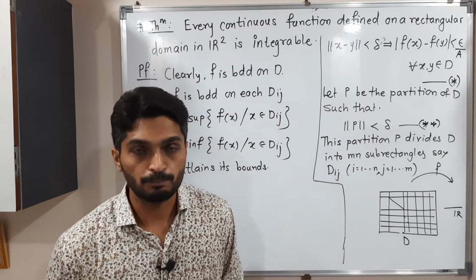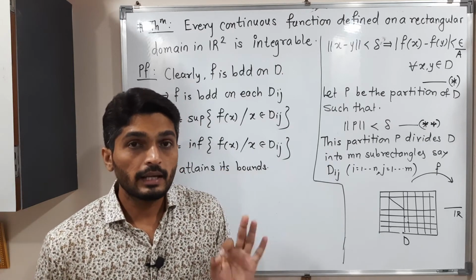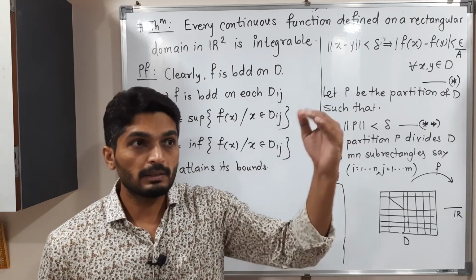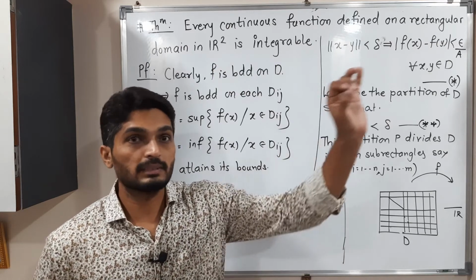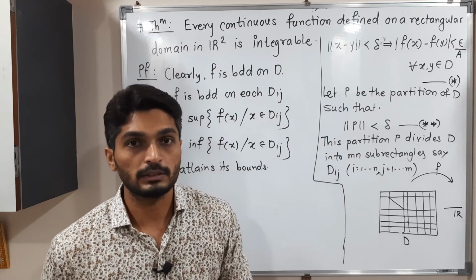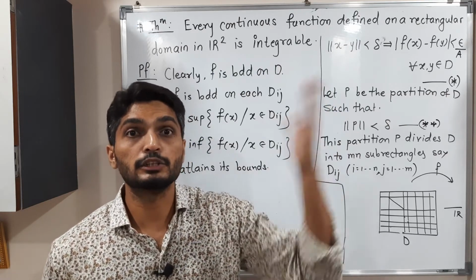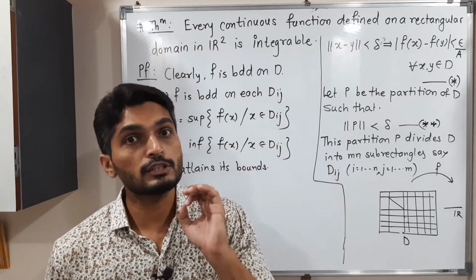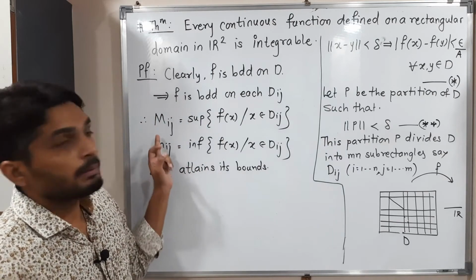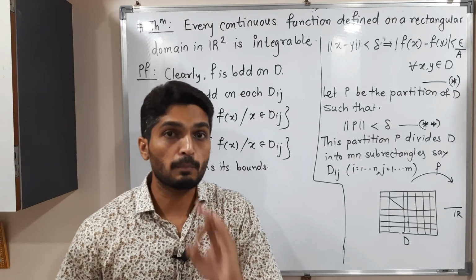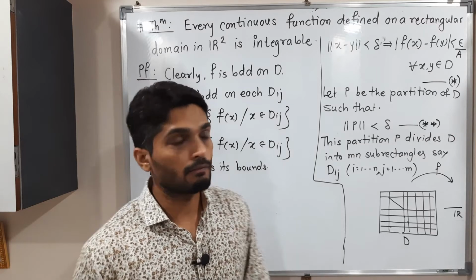A simple example: suppose the result of an examination is declared. If you consider the marks of all students in your class, there will be a largest mark and a smallest mark. So definitely there will be at least one student possessing the highest mark, and at least one student having the lowest mark. Same thing is here. This is supremum, this is infimum. That means there is some point where the function has maximum value, and some point where it has minimum value.